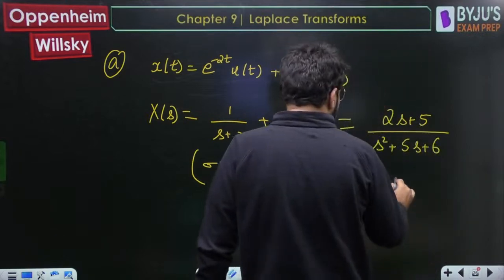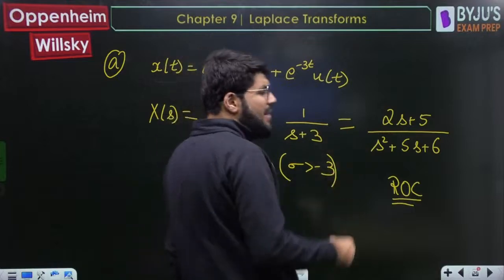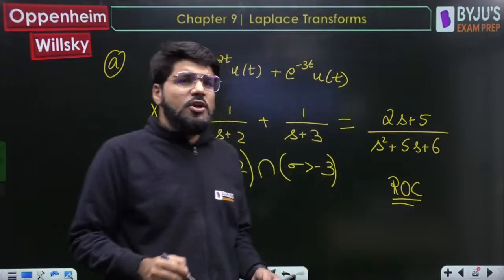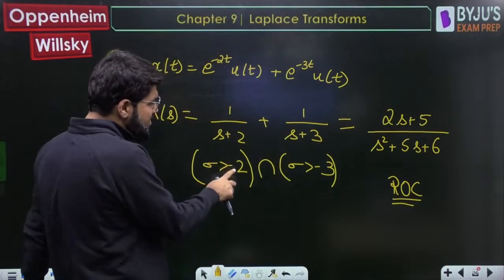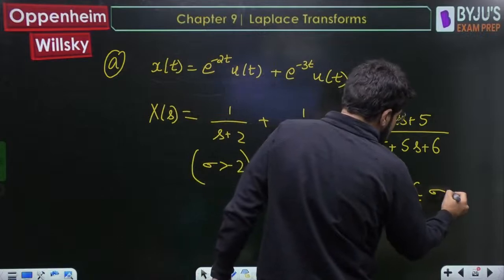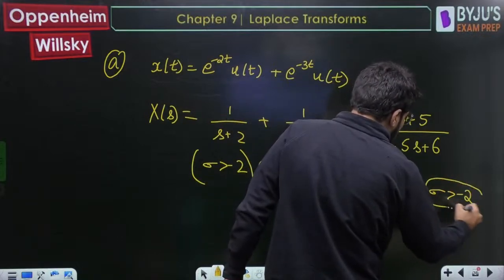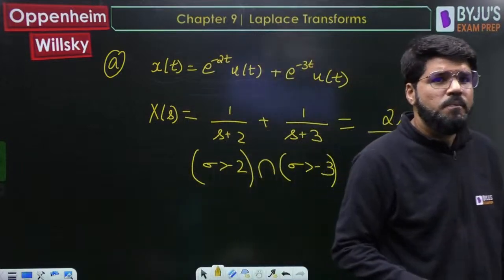With the final ROC, you want sigma greater than minus 2 as well as greater than minus 3. So it should be greater than the greatest number. Out of minus 3 and minus 2, minus 2 is bigger. So the final ROC is sigma greater than minus 2, because if sigma is greater than minus 2, it is automatically greater than minus 3. Simple.